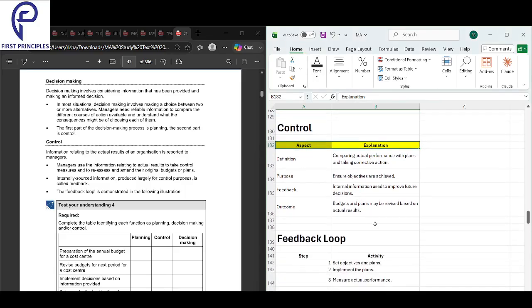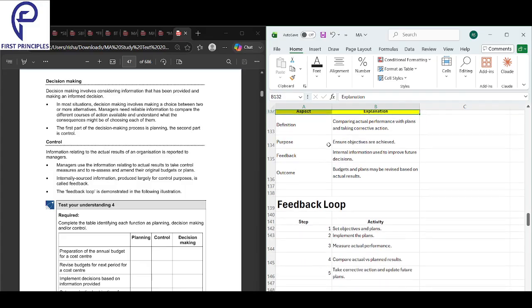Next, we're looking into control. Exactly what do we mean by control? Control basically means comparing actual with planned and taking corrective action. You planned this, actual was this, what is the corrective action? Purpose: it ensures the objectives are achieved.